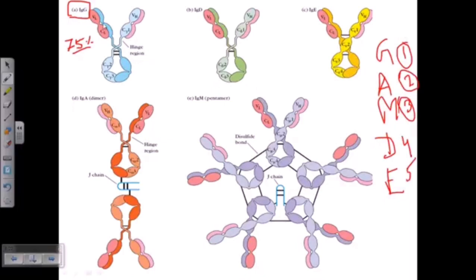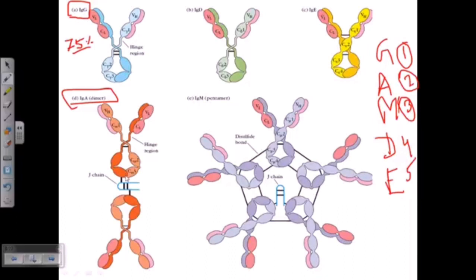So what we get is that IgG is a monomer, IgD is also a monomer, IgE is also a monomer, but these two are completely different. By looking at their position, you can tell that this A is a dimer. Usually A is not a dimer. In its normal form, A is also a monomer, but when it is secreted, it forms this kind of dimer.